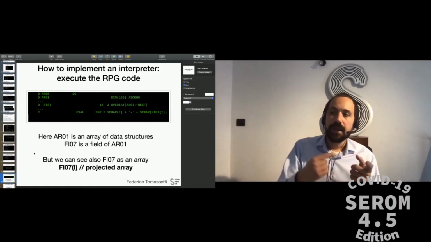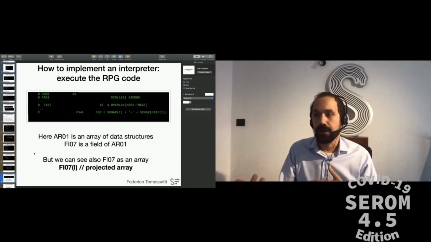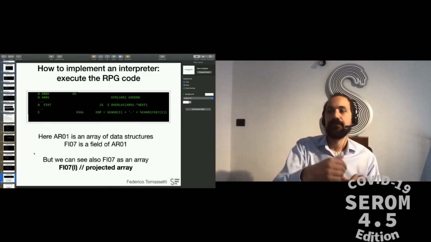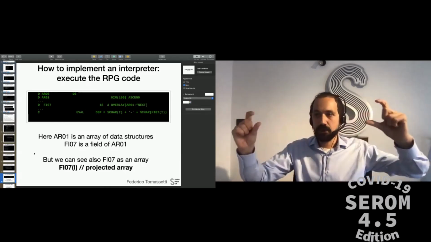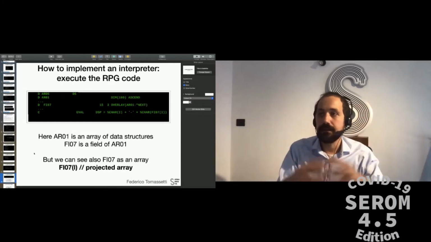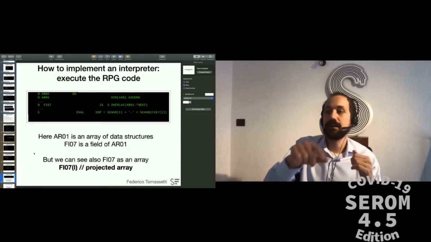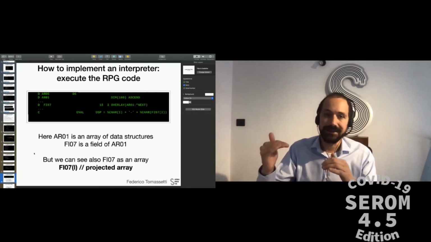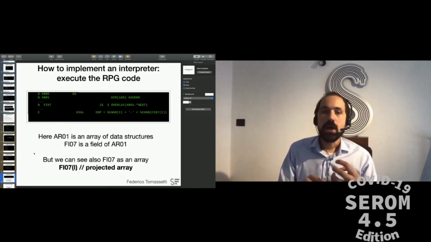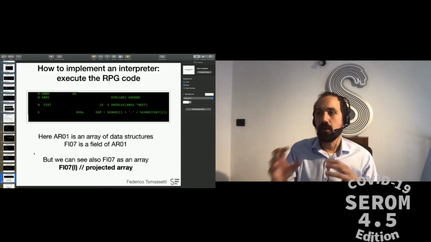Now, in RPG, I can treat Fe07 as if it was an array. So instead of saying, I don't know, take the element 10 of the array of data structure and then access the field, I can directly pretend that the field is also an array and say, I don't know, Fe07(10), that means take the 10th instance of the containing data structure and then the field. Now, we made this transparent by adding some code in the symbol table.